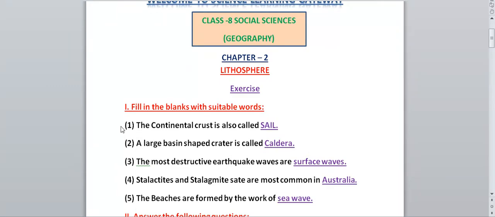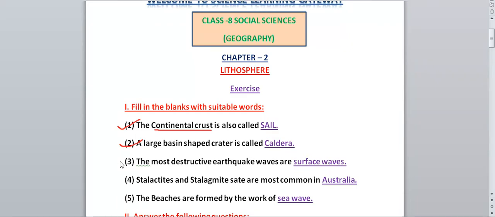First question we have, the continental crust is also called. So what is the continental crust called? It is also called SIAL. All the letters you should write in capitals: S capital, I capital, A capital, L capital. Next, a large basin shaped crater is called dash caldera. In a volcano we have read a large basin shaped crater is called caldera.